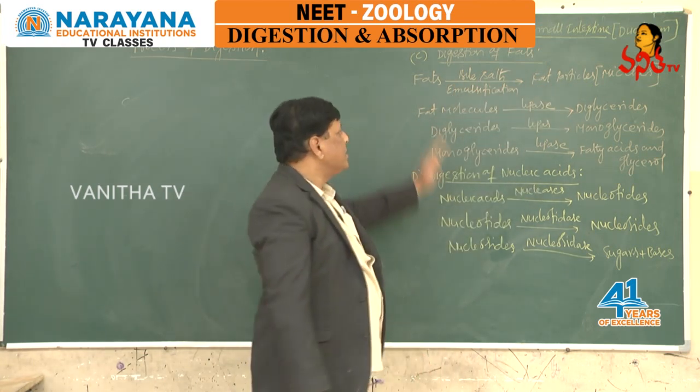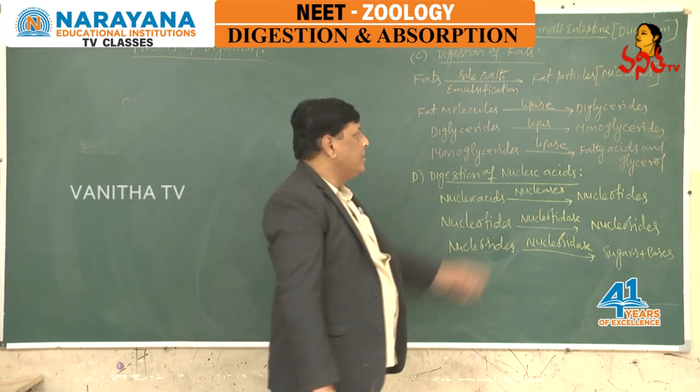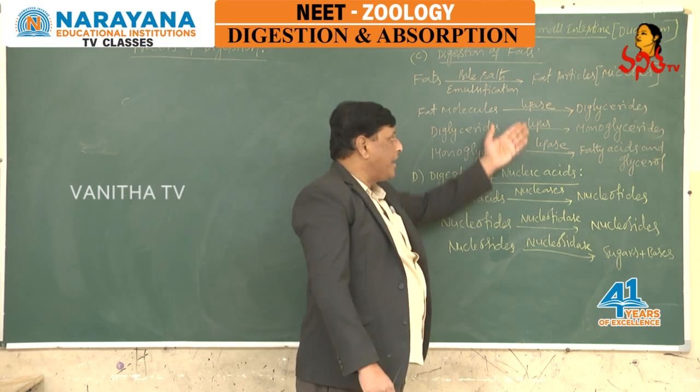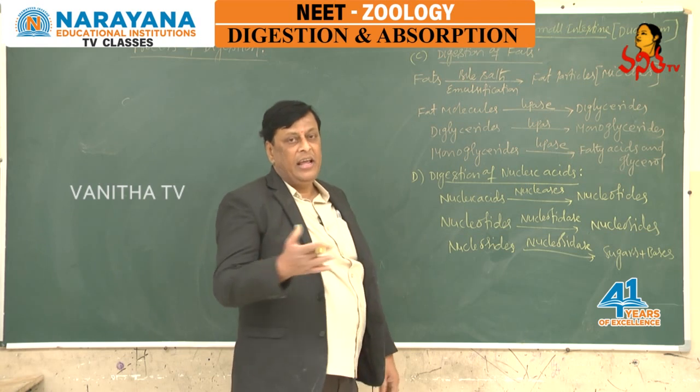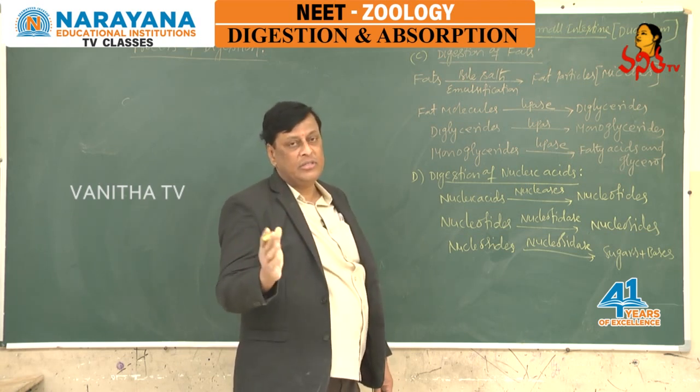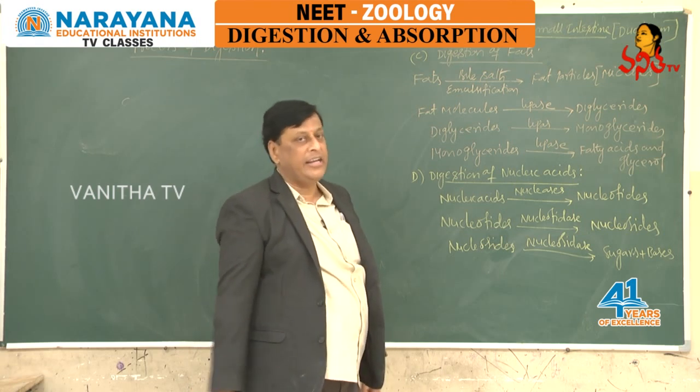These are the bile salts that help in emulsification of the fats to make them into simple lipid particles called micelles. These fat molecules, micelles, react with gastric lipase, pancreatic lipase and intestinal lipase. We have seen lipase is released from gastric juice, also present in pancreatic juice, and also it is in intestinal juice.